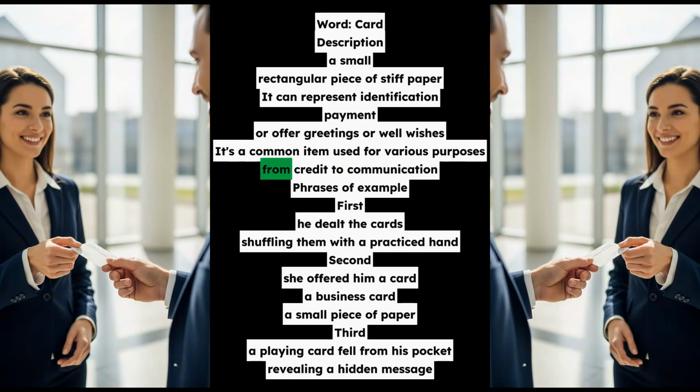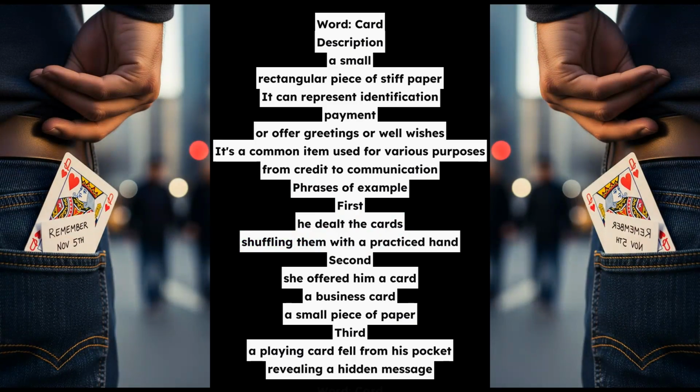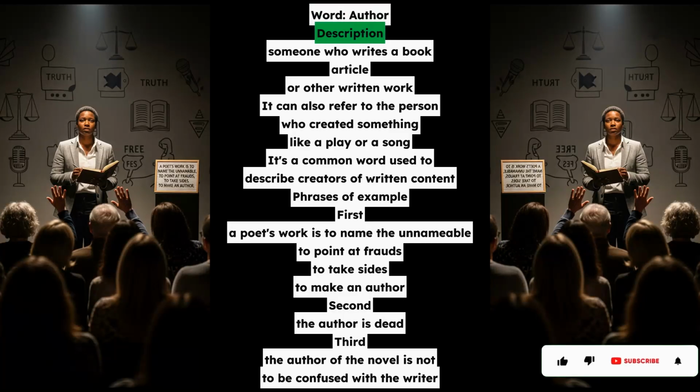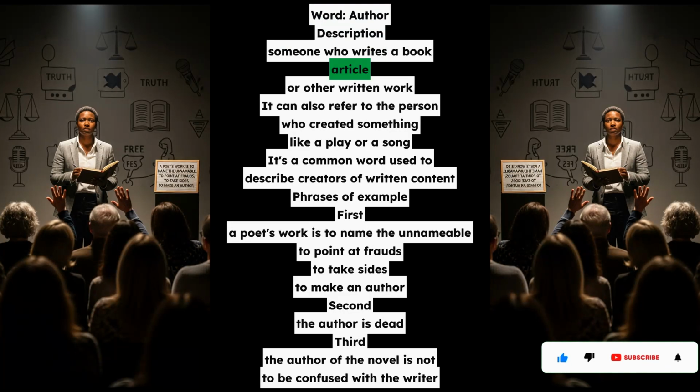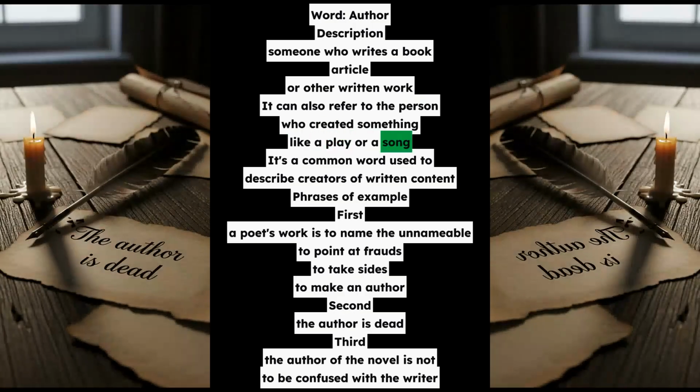Word, author. Description, someone who writes a book, article, or other written work. It can also refer to the person who created something, like a play or a song. It's a common word used to describe creators of written content. Phrases of example. First, a poet's work is to name the unnameable, to point at frauds, to take sides, to make an author. Second, the author is dead. Third, the author of the novel is not to be confused with the writer.